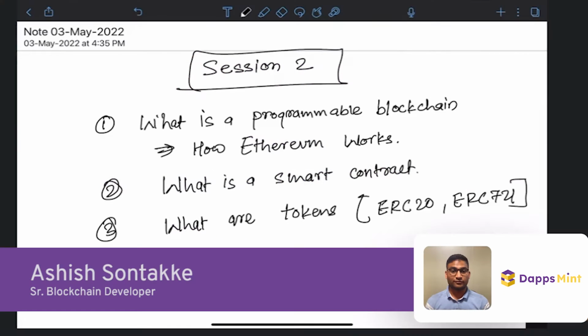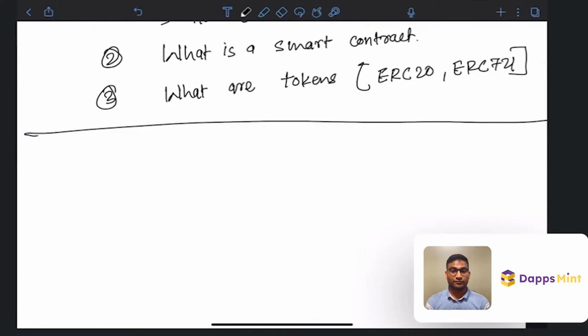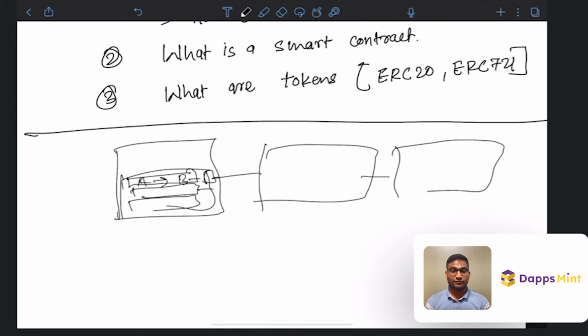So last time we learned what blockchain is. Just to recap: there is a block where we store transactions. A sends some funds to B, an amount like this. This is a very simple blockchain. There is a list of transactions, and we store all those transactions in a block, and we create a link of those blocks and we call it a blockchain. Okay, so that's how it was invented.